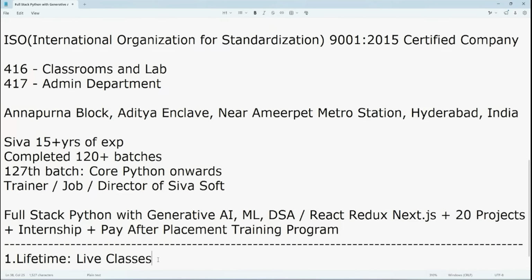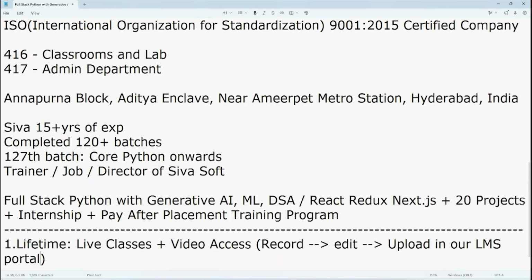And the next biggest advantage is what? Each and every live class, we are going to record, edit, then we are going to upload in our LMS portal. So in SIVASOFT, it is not just like recording the video, giving the Google Drive link. It is not something like that. We are going to maintain a separate portal for this. So this LMS portal includes so many features. It is not only just to watch the video. So many features will be there. So I will show those features later. So just wait for it. So learning management system.